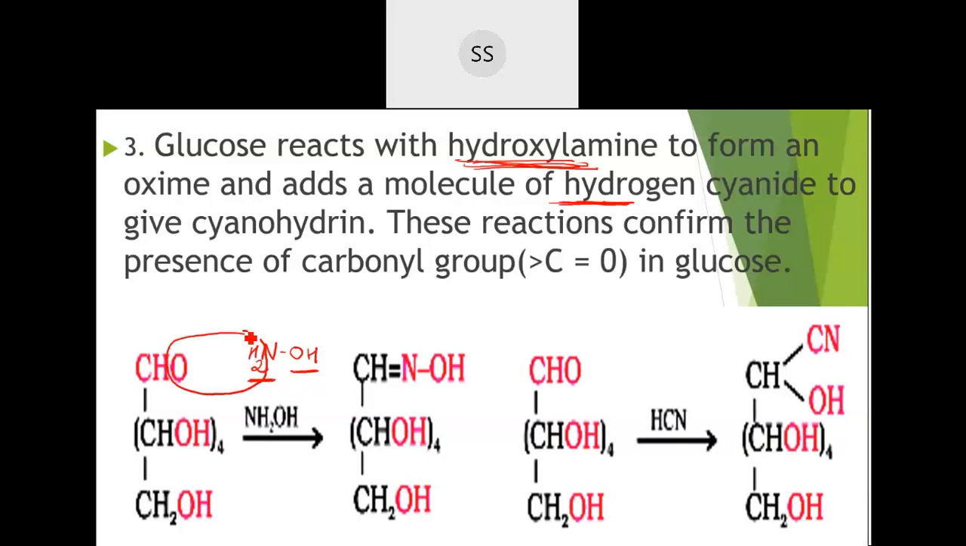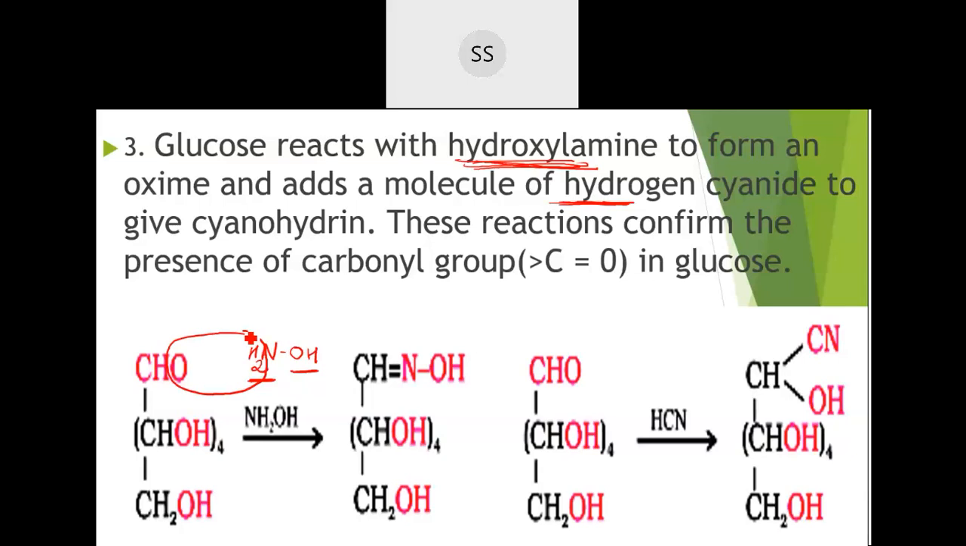If there is an aldehyde group, you know it is C double bond O and then H. This hydrogen and the water molecule get removed, and then the N with OH comes and links to the carbon, so you get this compound. These are called oximes. This can happen only if a carbonyl group is present. So one indication is that the functional group present is a carbonyl group, which they could understand by making it react with hydroxylamine. If there was no carbonyl group, you would not get an oxime as a product.